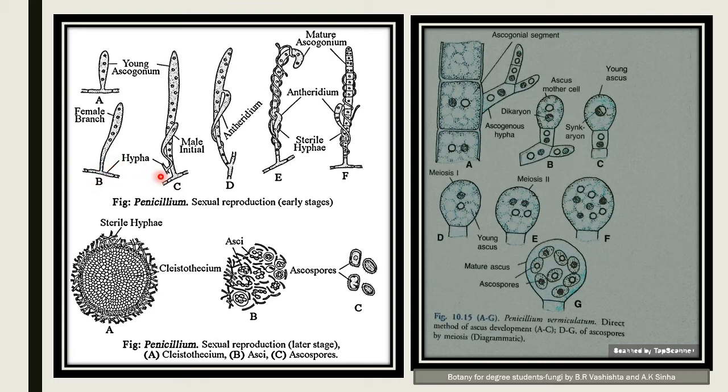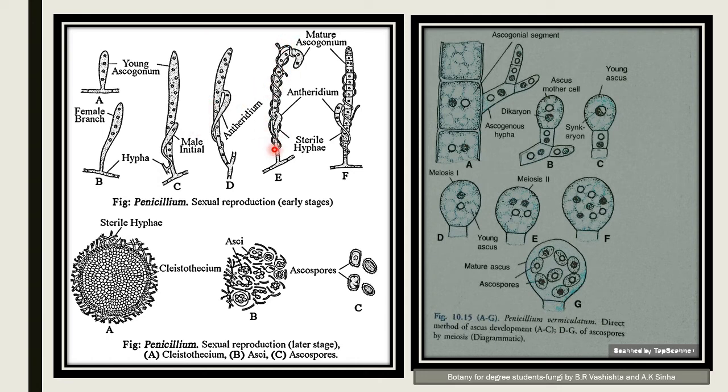Meanwhile, a slender uninucleate hyphal branch originates from an adjacent cell of the same hypha, which gave rise to the ascogonium, or from a separate neighboring hypha. It is the antheridial branch. It grows up coiling loosely around the ascogonium, making several turns about it.